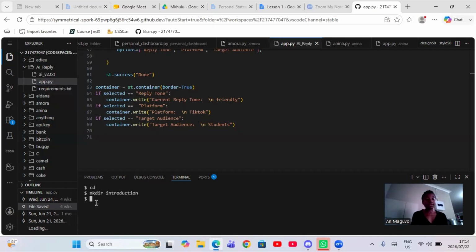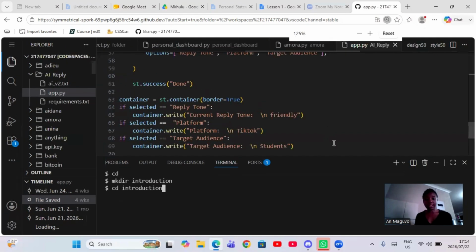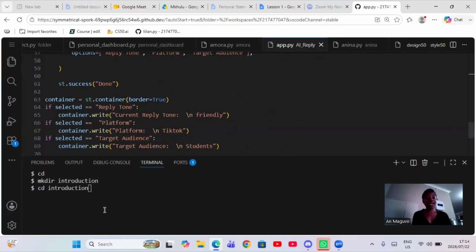I'm gonna type cd again, space, but this time I'm gonna type introduction. Okay, that is messed up. Introduction, right? Okay, so let me just zoom in so they can see. Yes, I hope now you guys can see clearly. So we have cd introduction. Okay, I'm just going to close this so that we focus here. Don't worry about this as well.